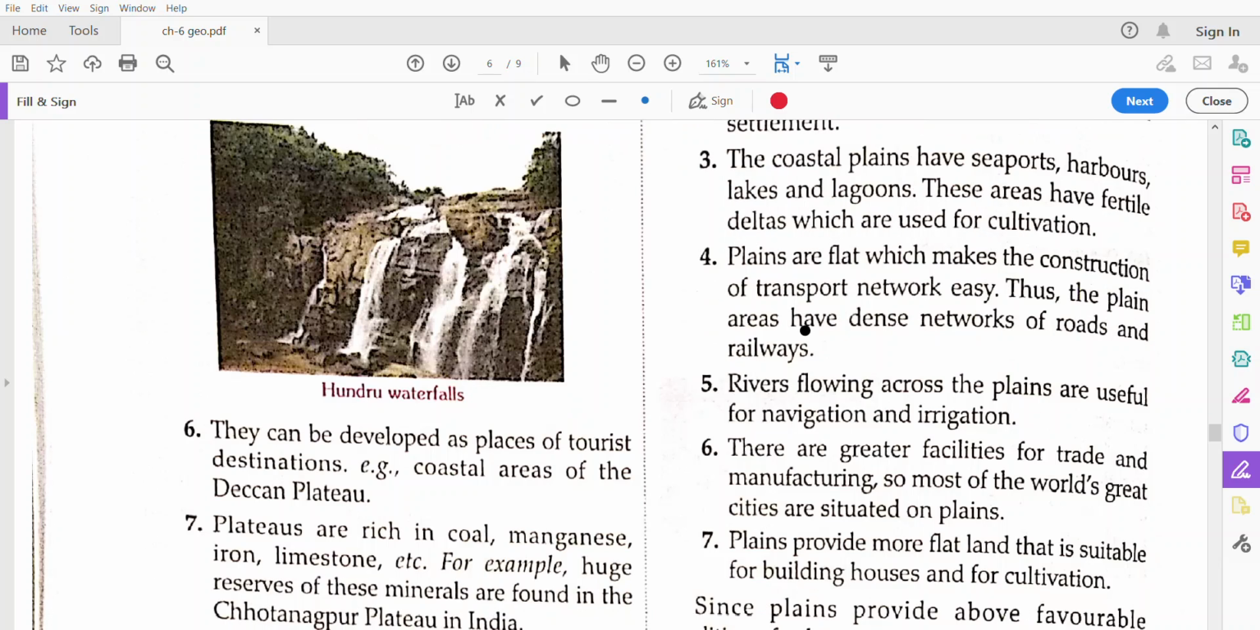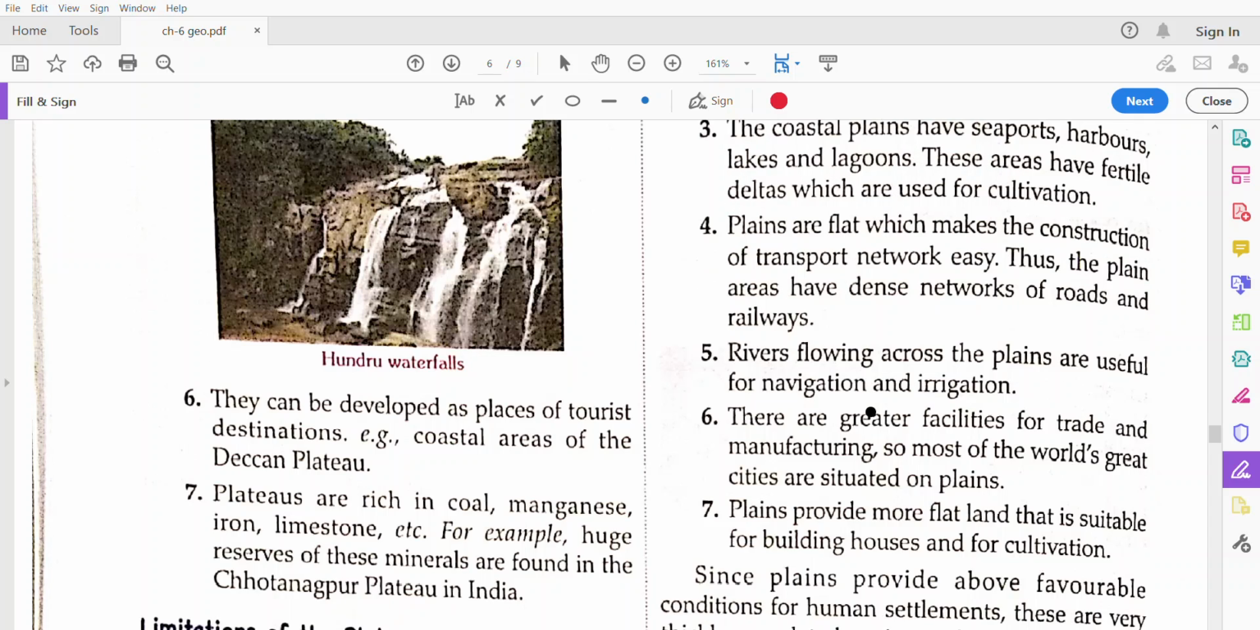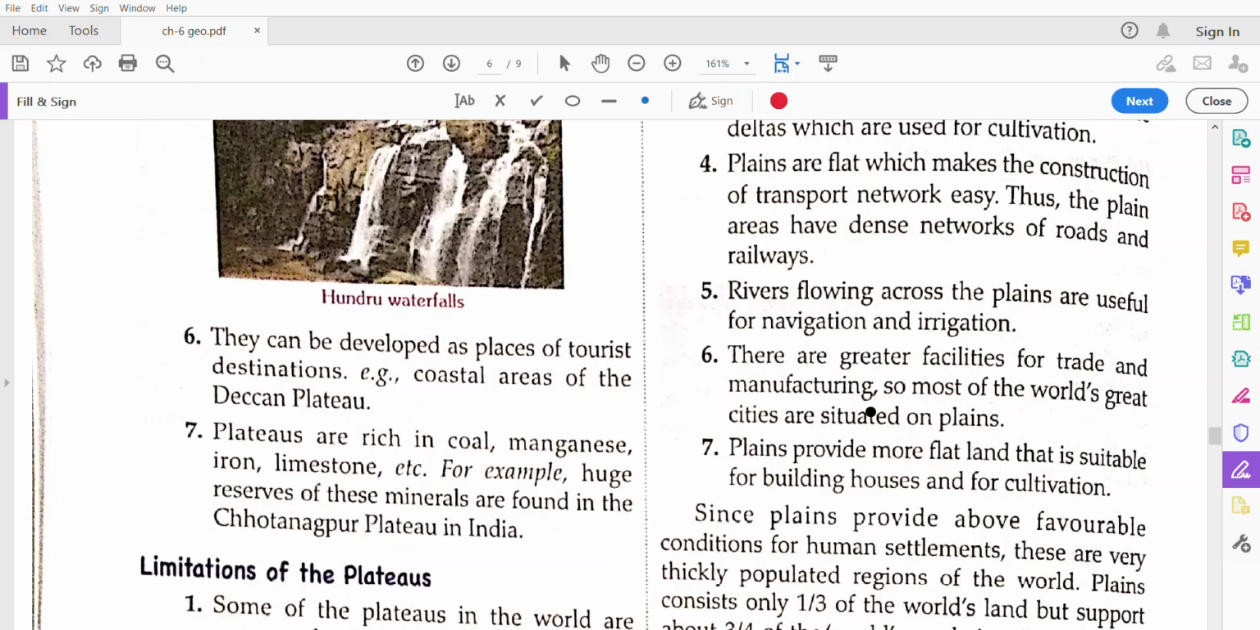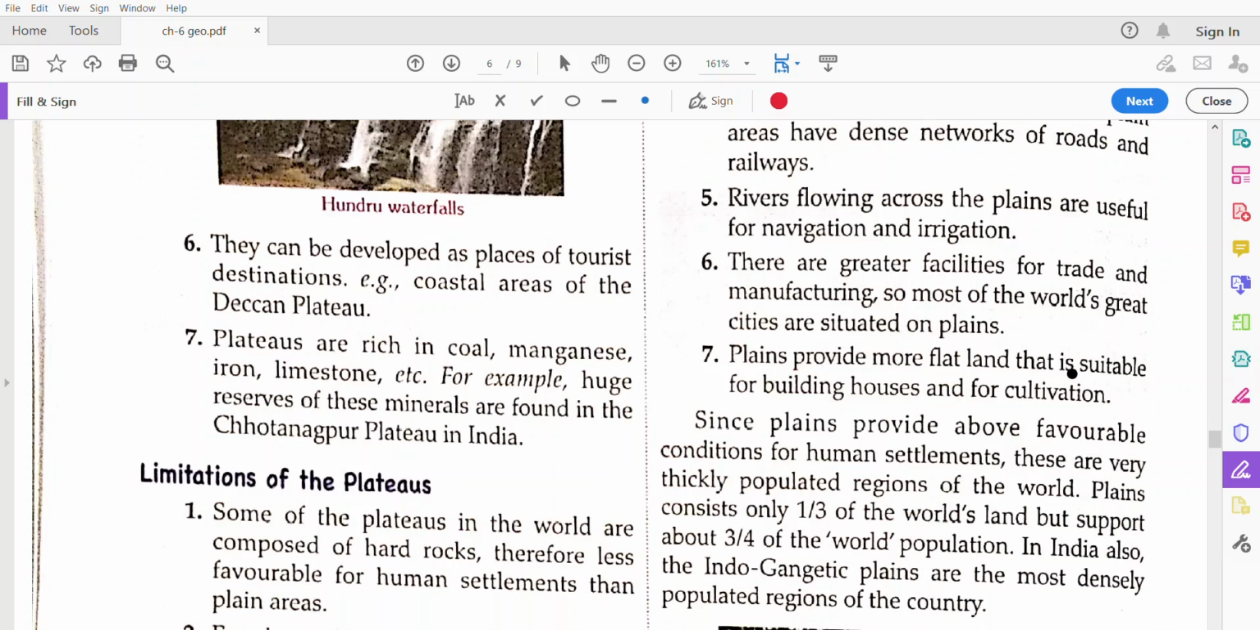And plains are flat, which makes the construction of transport networks very easy. Rivers are very useful for navigation and irrigation, and there are greater facilities for trade and manufacturing, so large factories can also be built on these flat lands. Plains provide more flat land that is suitable for building houses and for cultivation also. Flat land is good for cultivation.